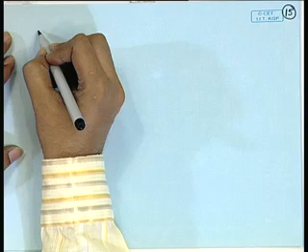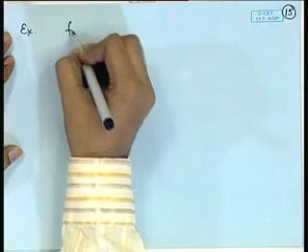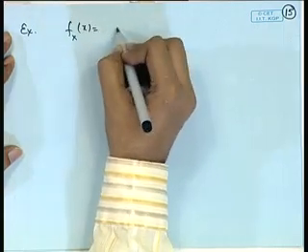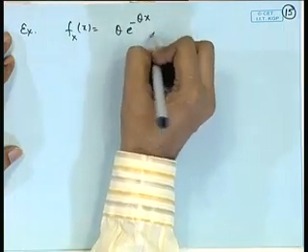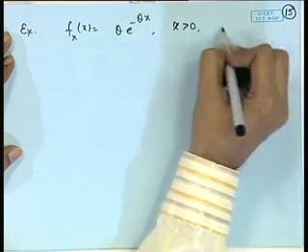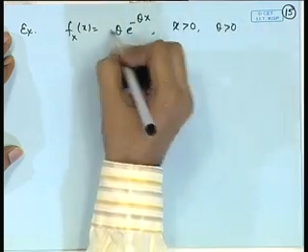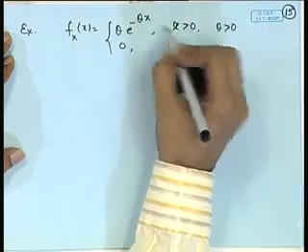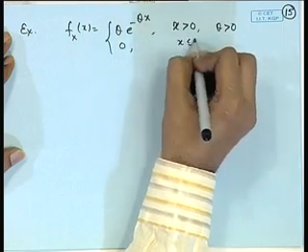Let us take one example here. Say f X is theta e to the power minus theta x for x greater than 0. That means it is an exponential distribution with parameter theta.